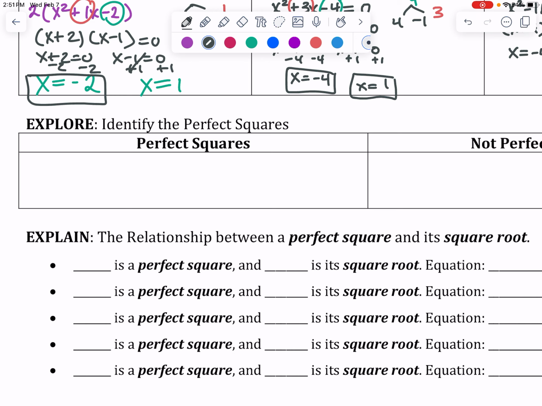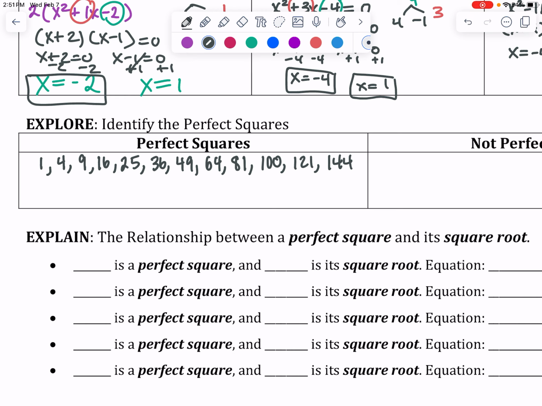For example, 1 squared is 1, 2 squared is 4, 3 squared is 9, 4 squared is 16, 5 squared is 25, 6 squared is 36, 7 squared is 49, 8 squared is 64, 9 squared is 81, 10 squared is 100, 11 squared is 121, 12 squared is 144. These are all considered perfect squares.